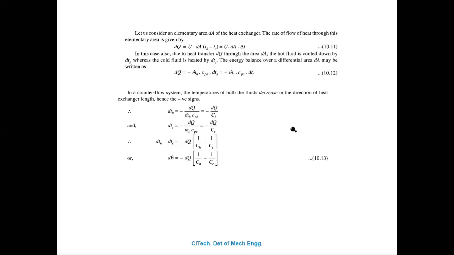What does dQ represent? The heat transfer through the elemental area; you need to first identify that. So dQ is equal to U into dA into TH minus TC. What is U? U is called the overall heat transfer coefficient. Then we can write this equation as U into dA into d delta T.